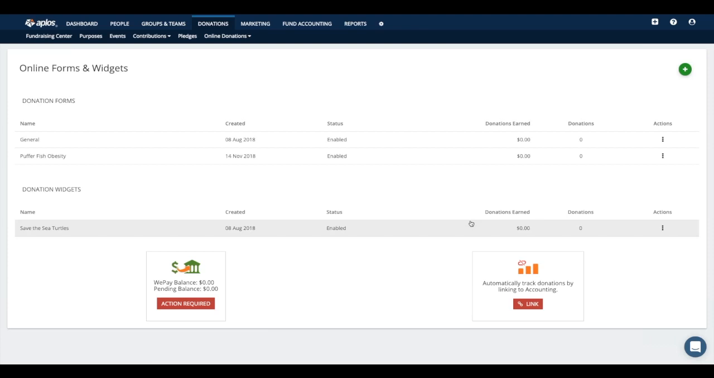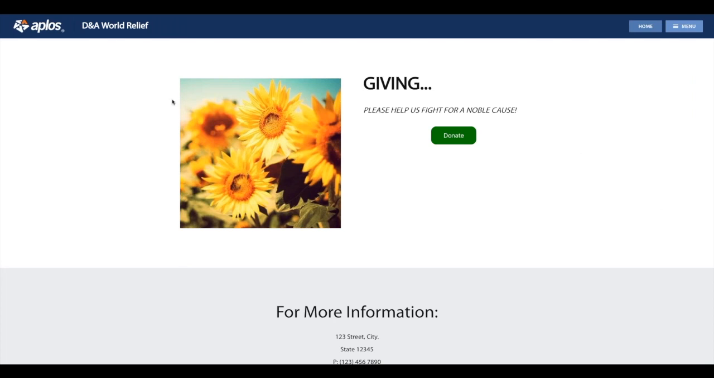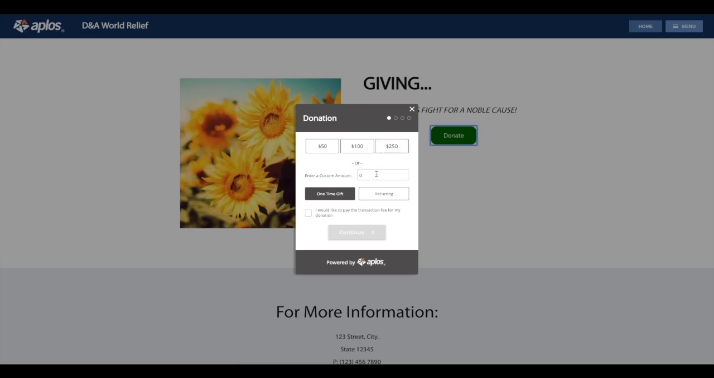All right. The other option that we have available is a donation widget. A widget is something that you would embed into your website. So instead of sending your people to a separate web page, it would act as a pop-up on your website so that they can quickly fill out the information from there. Here is an example of what that would look like. This is a sample web page that I've created. This little button here, if I click on it, is going to pop up this widget that I've made.